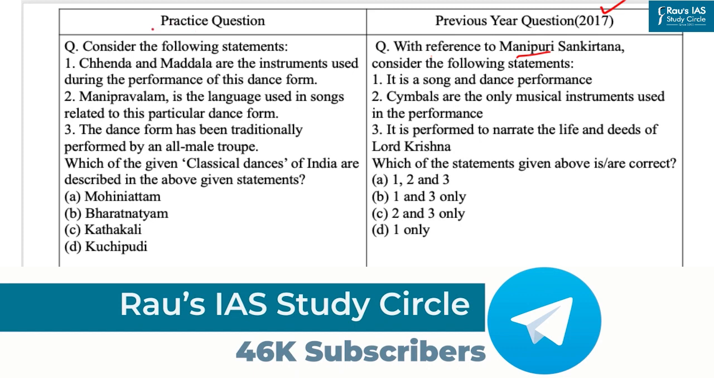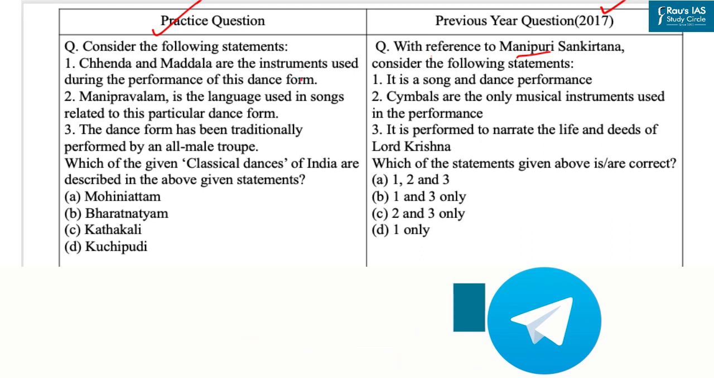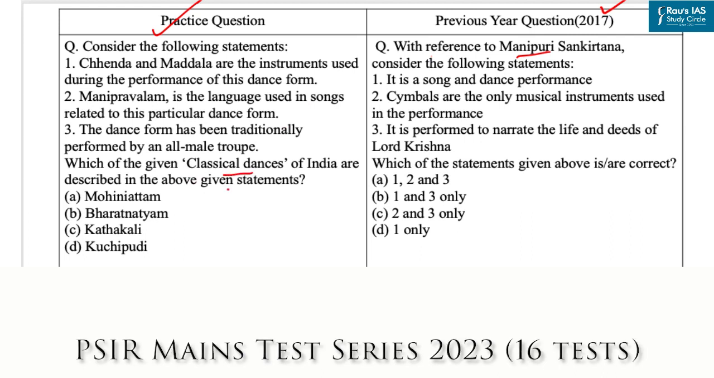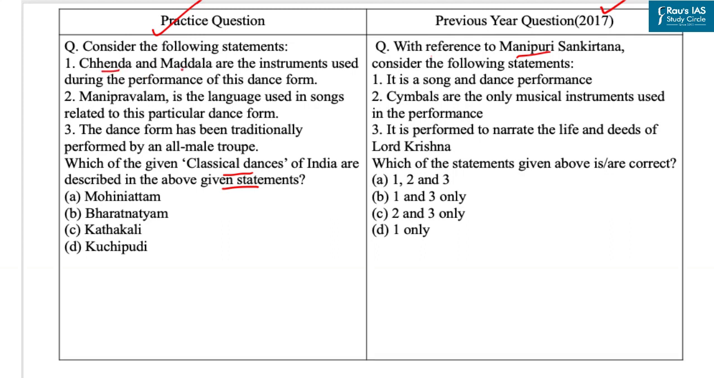So let's come to the practice question. Here you are provided with 3 statements and you have to identify which of the given classical dances of India are described in the above given statements. The first statement is, Chenda and Madala are the instruments used during the performance of this dance form. Second statement is, Mani Pravalam is the language used in songs related to this particular dance form. Third statement is, the dance form has been traditionally performed by an all male troupe.